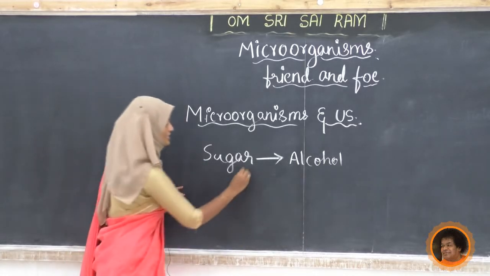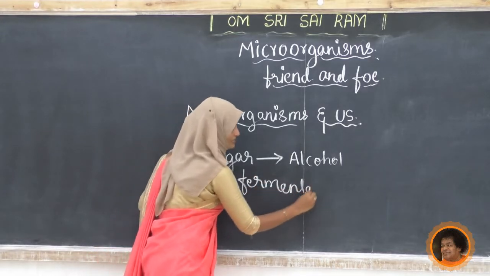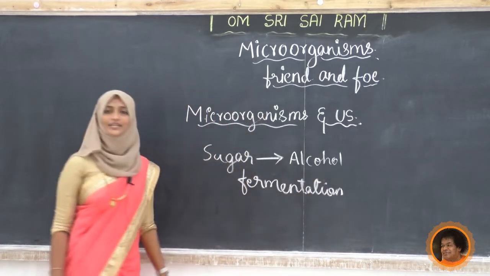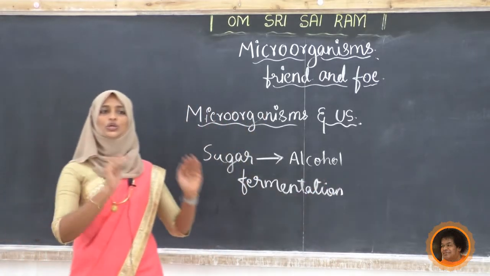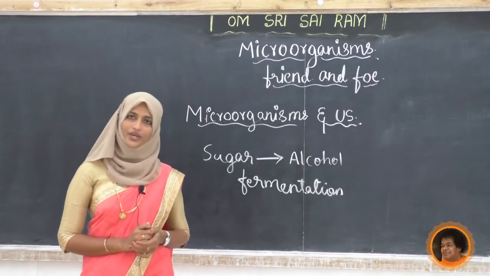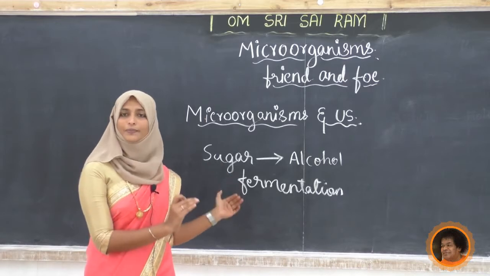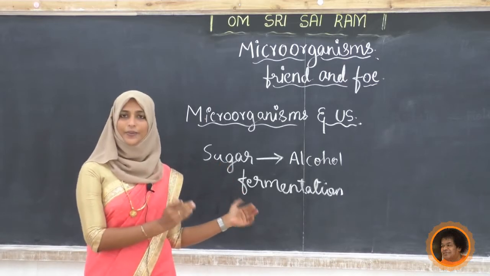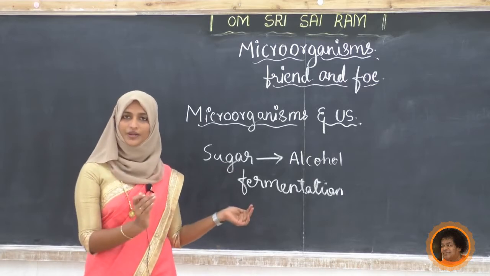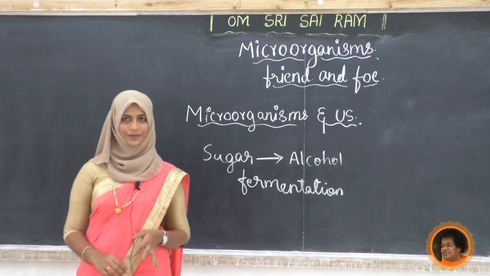This process is called the fermentation process. Come to know what is fermentation? Fermentation means nothing but sugar converting into alcohol. Yeah, the same process they are doing in wine preparation, acetic acid preparation, alcohol preparation, beer preparation, all those things, they only use the fermentation process.